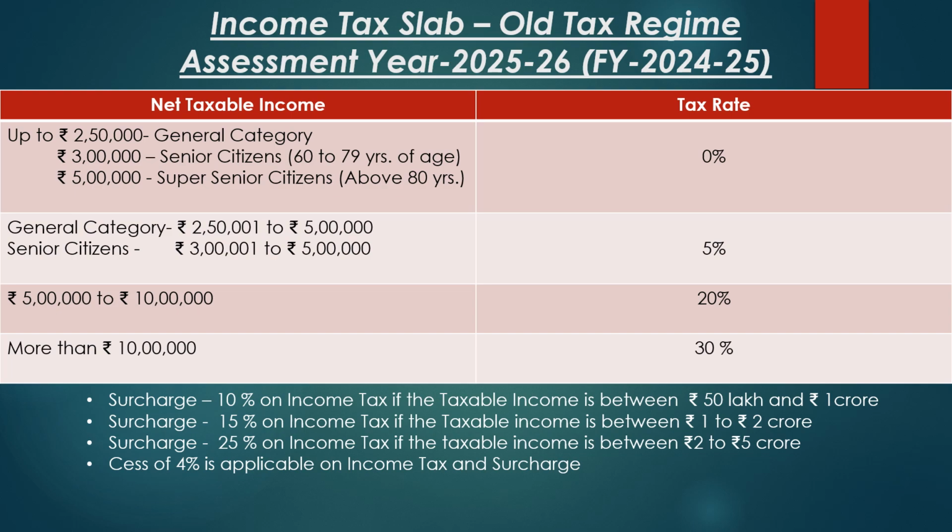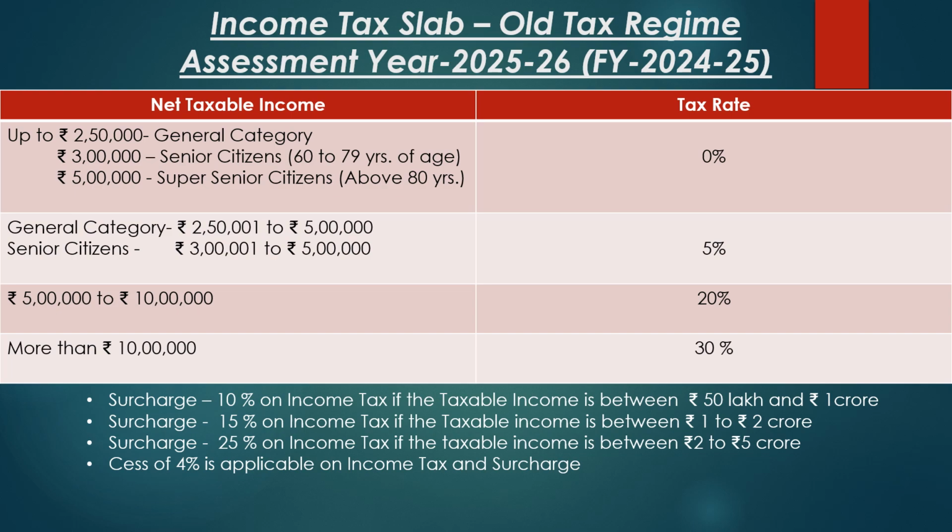If taxable income is more than Rs 10 lakh, the tax payable will be 30% of income over Rs 10 lakh plus Rs 1 lakh 12,500 for general category and Rs 1 lakh 10,000 for senior citizens. For the super senior citizens, the tax payable is 30% of income over Rs 10 lakh plus Rs 1 lakh.